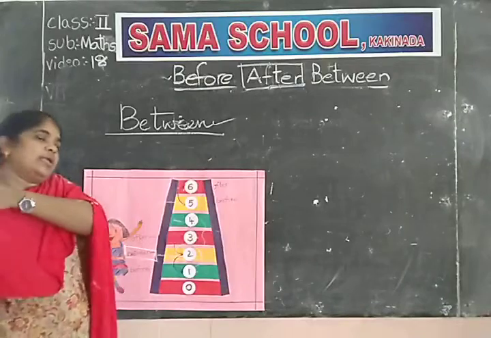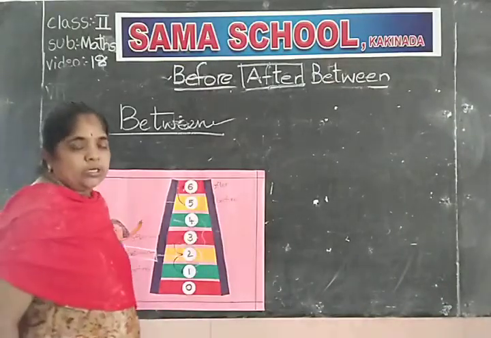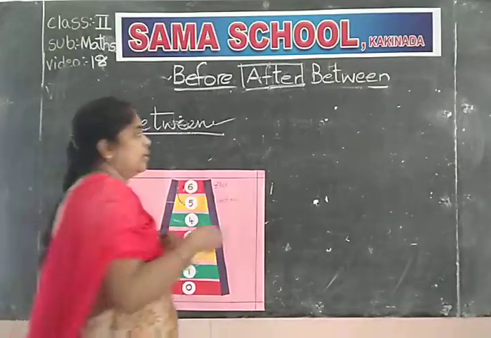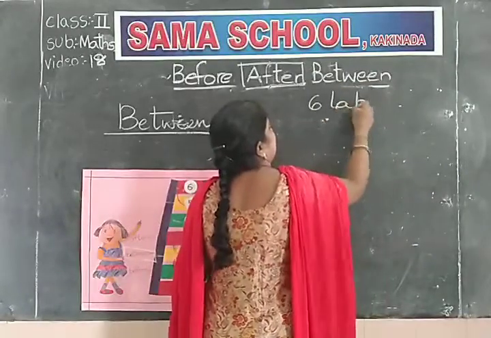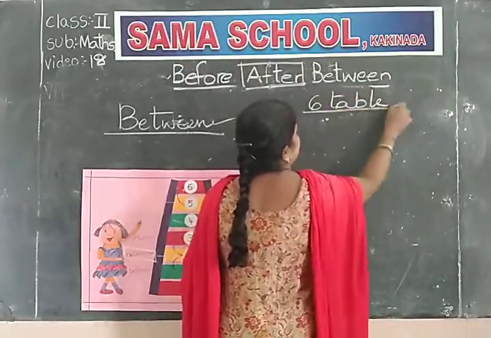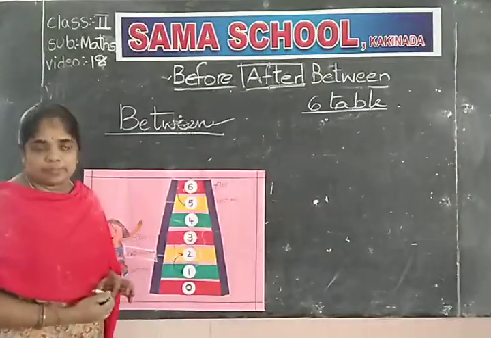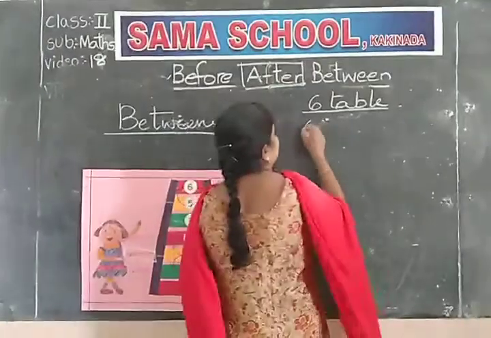Already how many tables did you learn? You learned 5 tables. Today I am going to give you the 6th table. Compulsory you have to learn the tables. Without tables we cannot do multiplications or divisions. Come on, tell me the 6th table if you know.